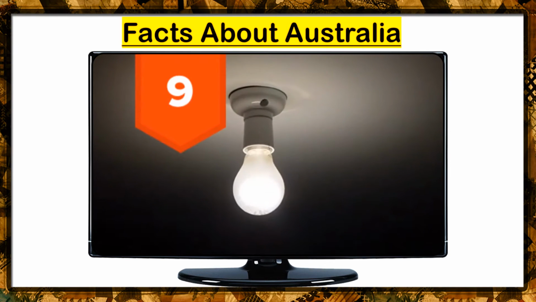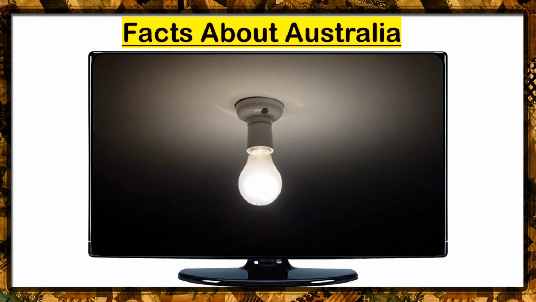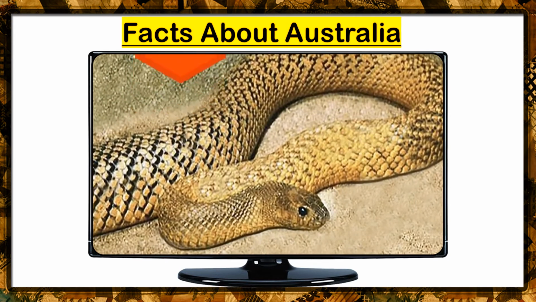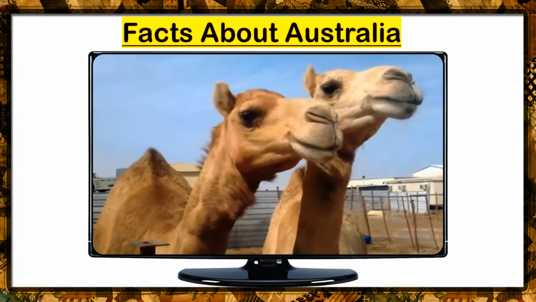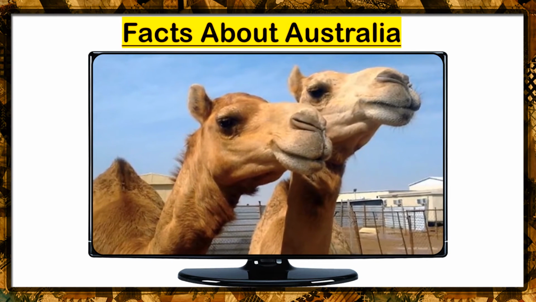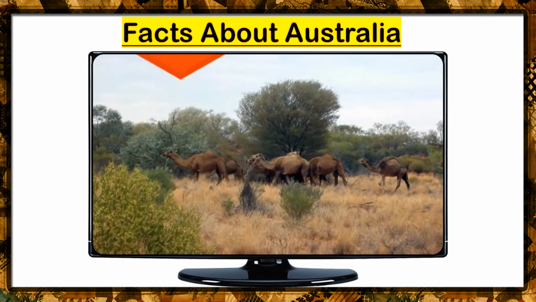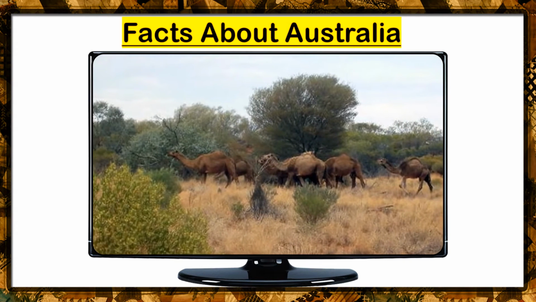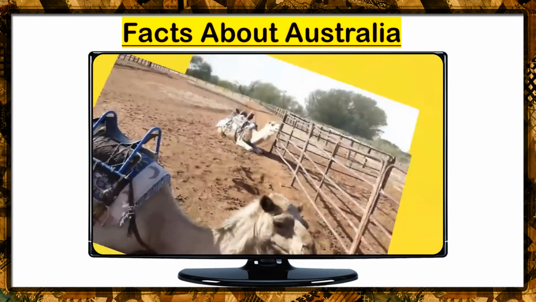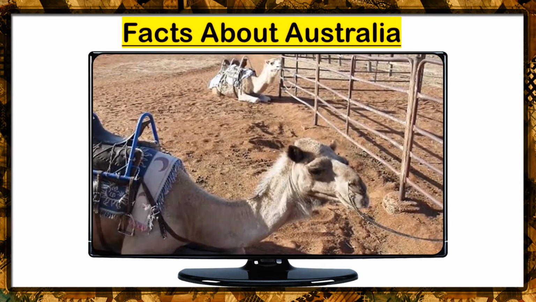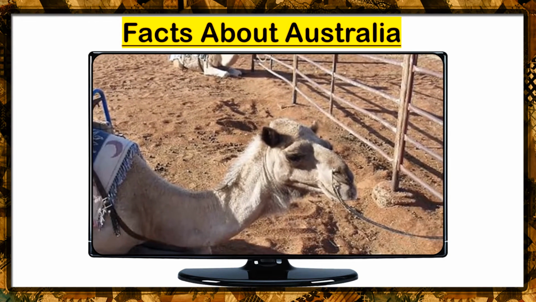9. In Victoria, only a licensed electrician is allowed to change light bulbs. 8. Australia is home to the top 10 deadliest snakes in the world. 7. Australia exports camels to Saudi Arabia. 6. Recently, 6,000 marauding camels invaded the town of Docker River in search of water. 5. In fact, although the country is known for cuddly koalas, it has 10 times more camels.